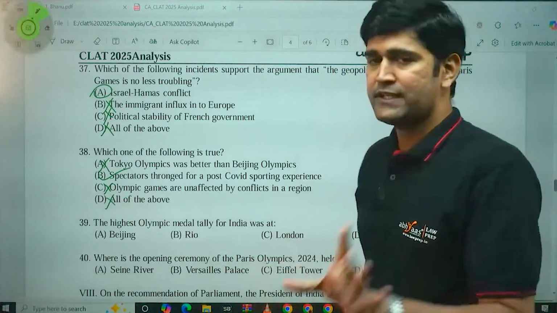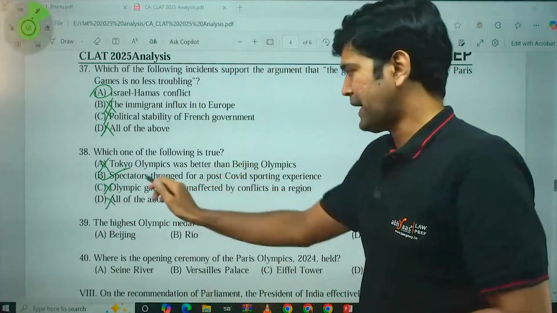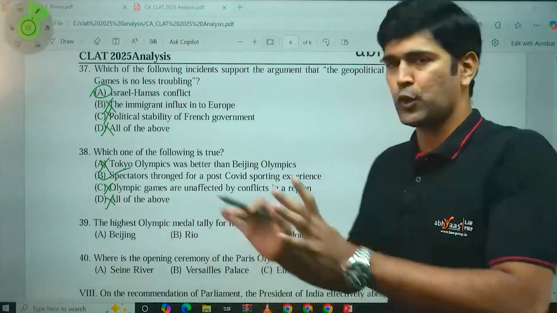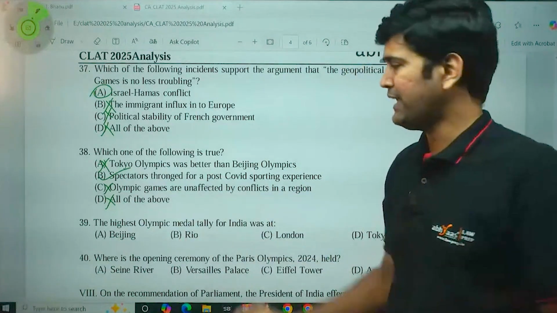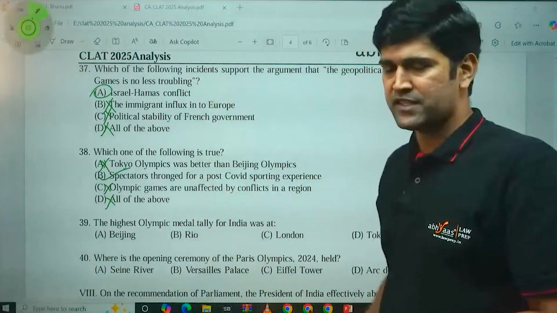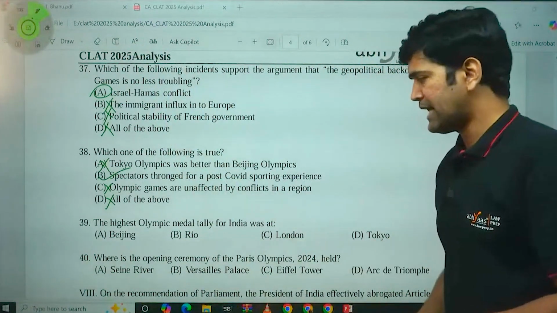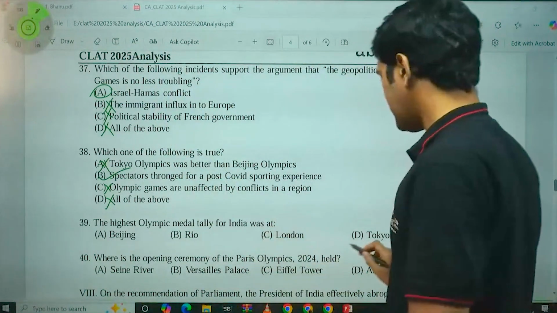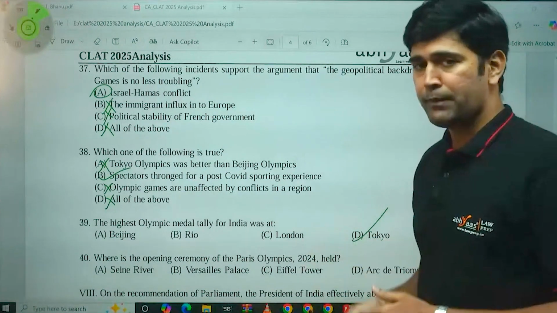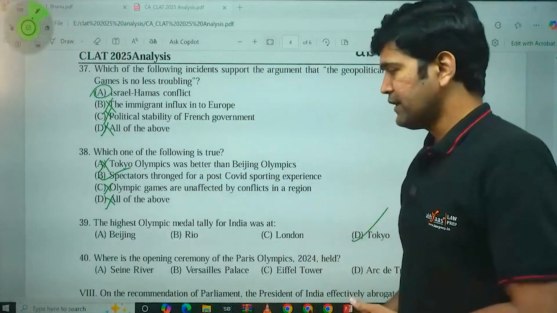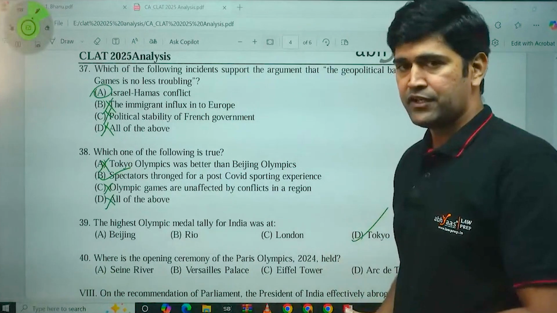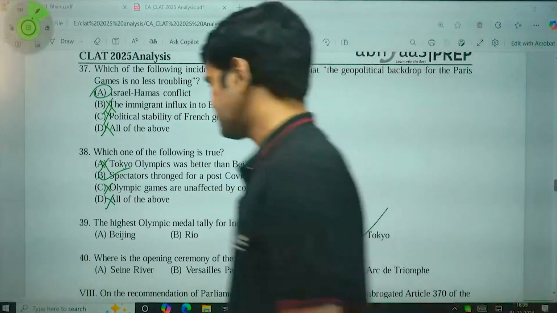Which one of the following is true in relation to the Olympics? Spectators have thronged for a post-COVID sporting experience. This is yes, and this is directly mentioned in the passage again. You can look at the passage and answer it. The highest Olympic medal tally for India was at Tokyo Olympics. So Tokyo Olympics was the best ever medal tally for the Indian contingent in Olympics history.